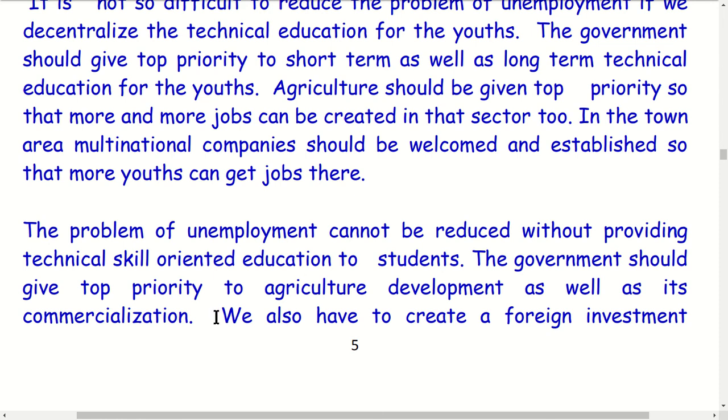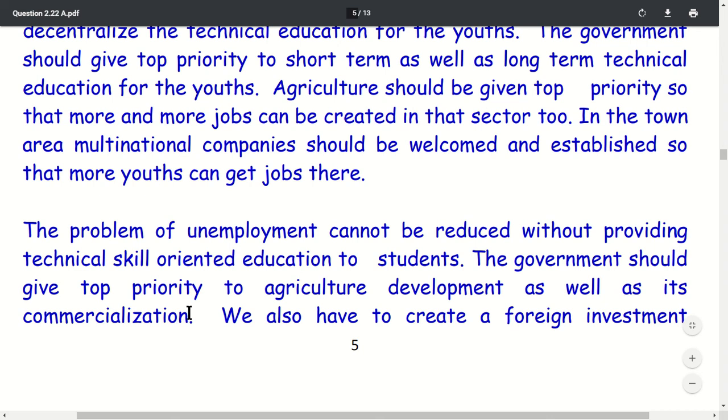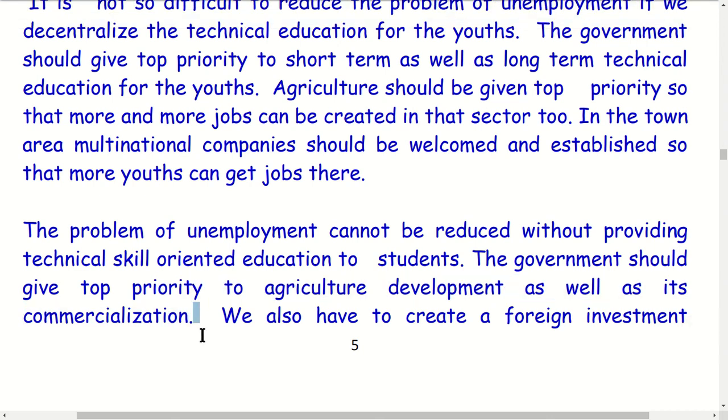If a person has no skill, no knowledge, can he get a job? That is the most important thing. If a person has some technical knowledge and skills, he is able to get a job in life, and he will not be jobless. The government should give top priority to agriculture development as well as its commercializing.